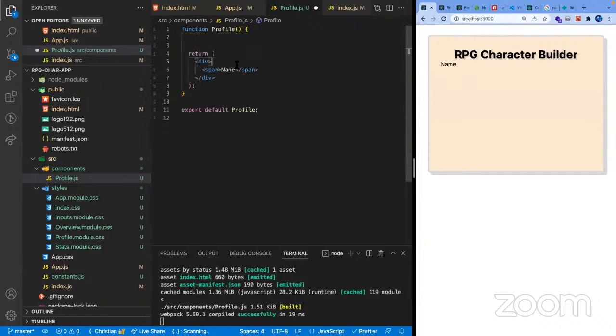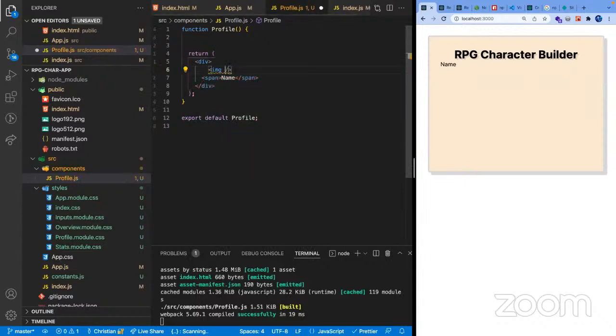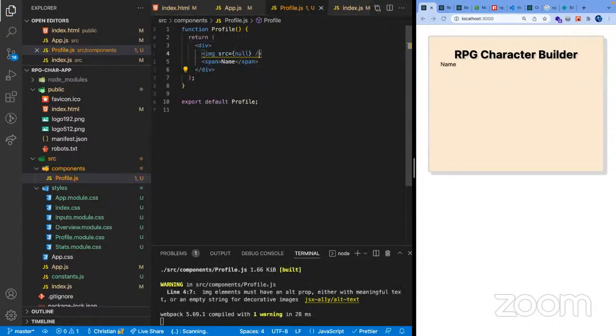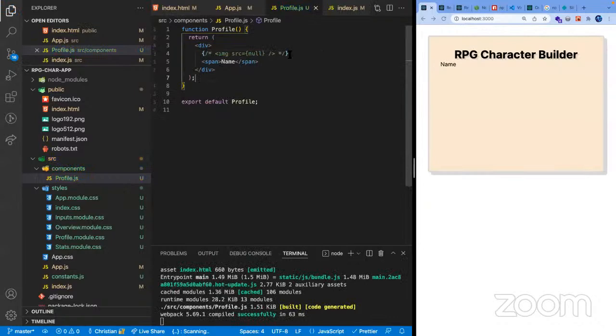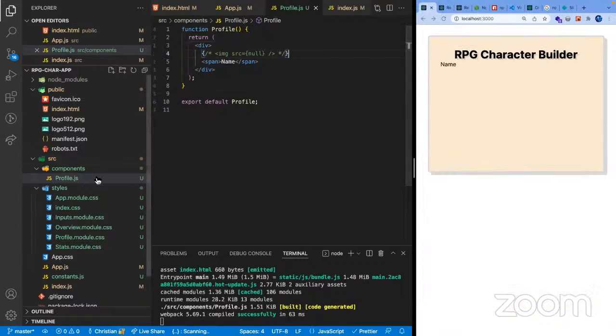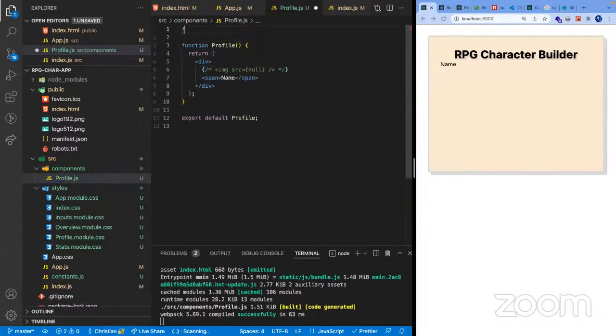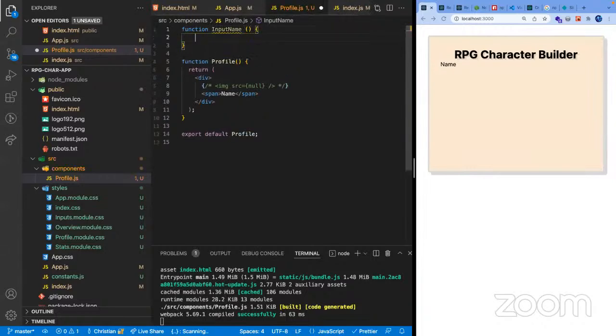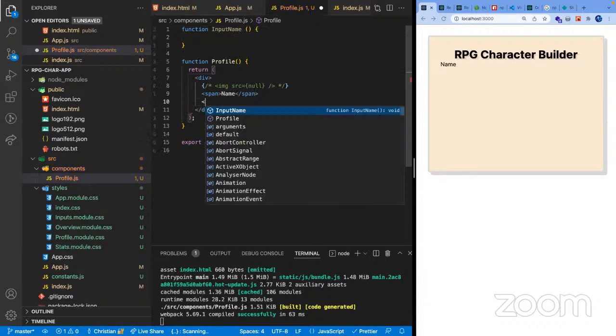Let's start building our profile section. So it's gonna have an image, but right now we don't have anything for it. Or maybe we could comment it out for now. And the first thing here we have is this component right here where we can input stuff. So maybe let's actually create another component for it, just above this one. Function input name. And we're gonna demo here some hooks now. And then let's see here, input name.